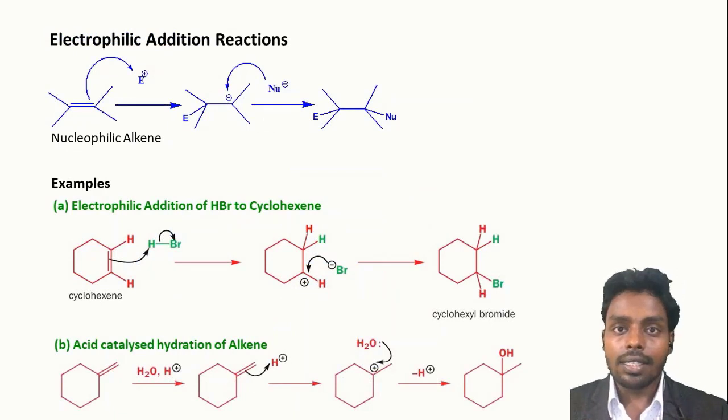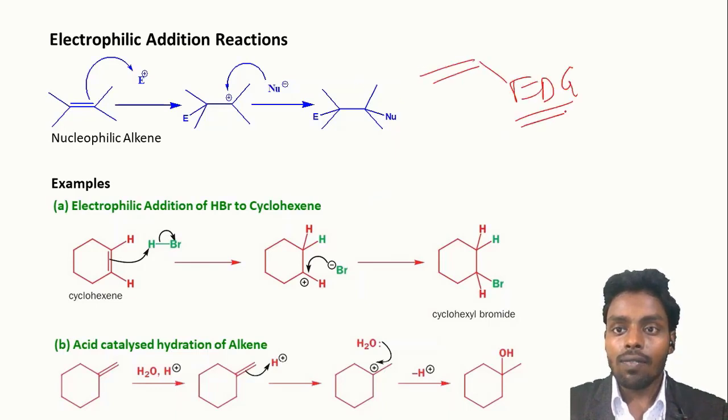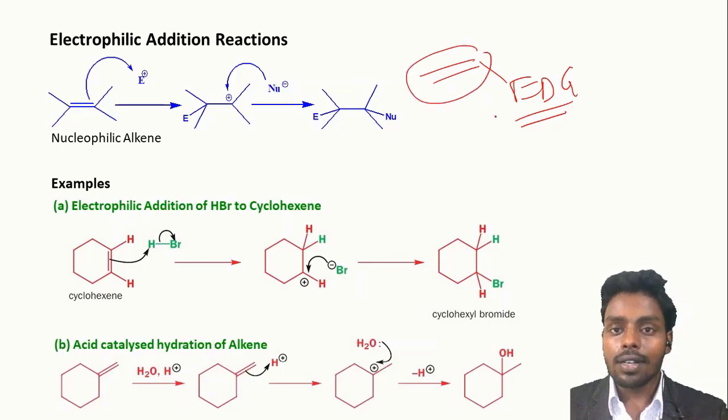Electrophilic addition reaction. As the name says, in the first step, the electrophile is added to the substrate. For this reaction, our substrate should be nucleophilic in nature, or an electron-rich system. So we can take an alkene having an electron donating group. It is a very good substrate for the electrophilic addition reaction because the electron donating group makes the alkene electron rich. Now the electrophile will attack this electron system and form this type of carbocation, and this carbocation will be attacked by the nucleophile and form this compound.